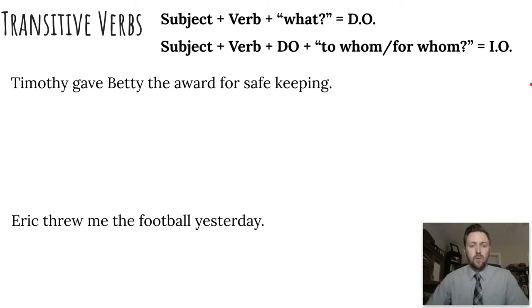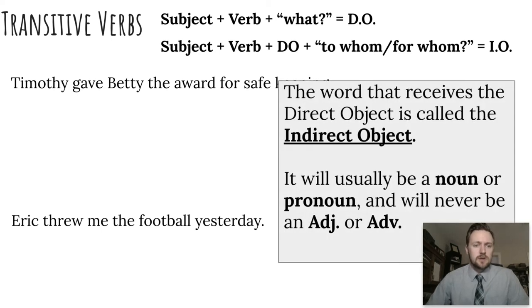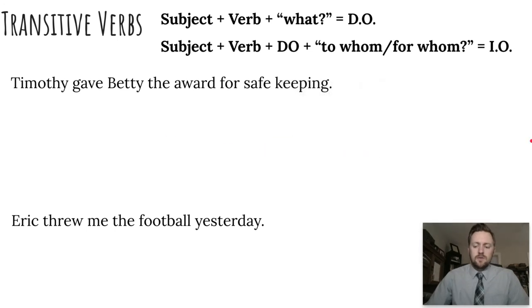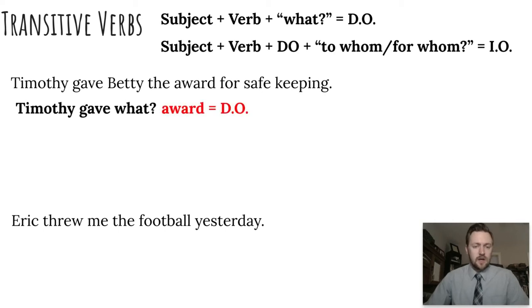Timothy gave Betty the award for safekeeping. So what's our subject? Timothy. What's our verb? Gave. And this is what you just saw, by the way, that popped up here. This word that receives the direct object, we call it the indirect object. And again, a noun or a pronoun, not an adjective or an adverb. So Timothy gave what? He gave award. That's the direct object.